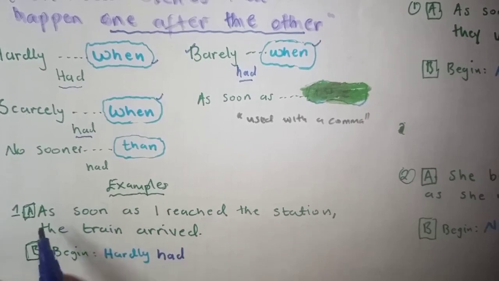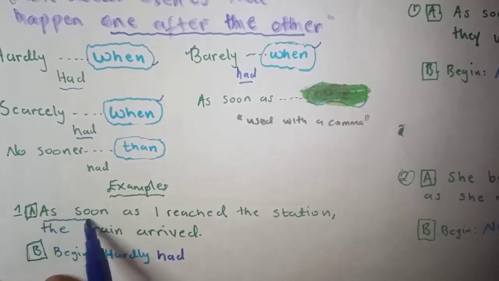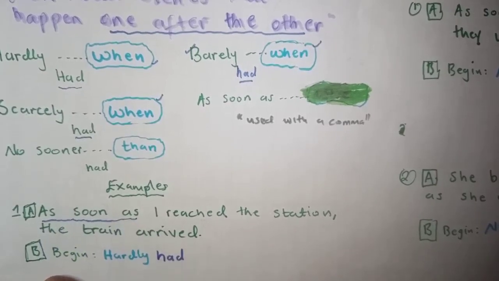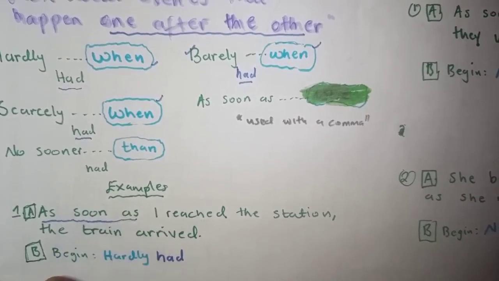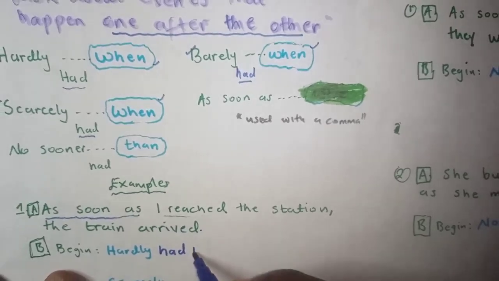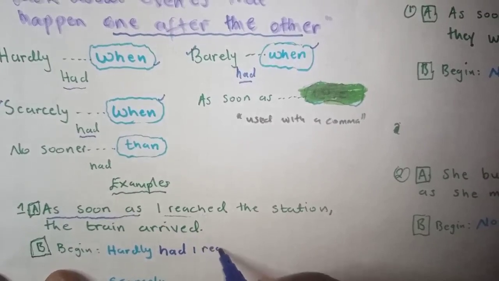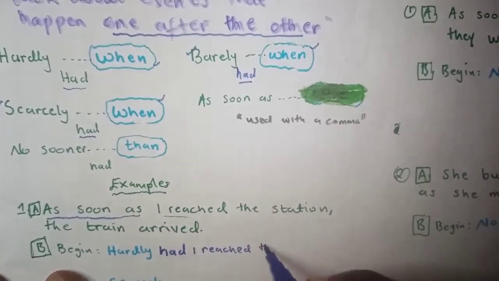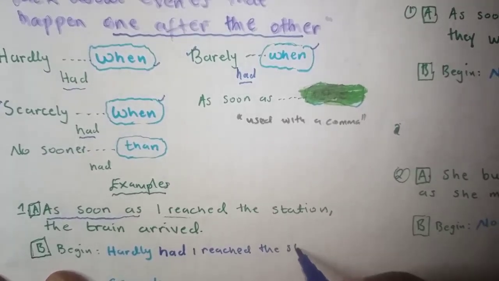This hardly had will replace as soon as. So we begin from here: hardly had I reached the station.